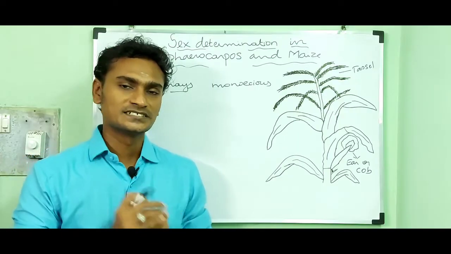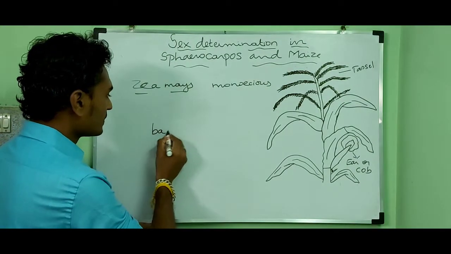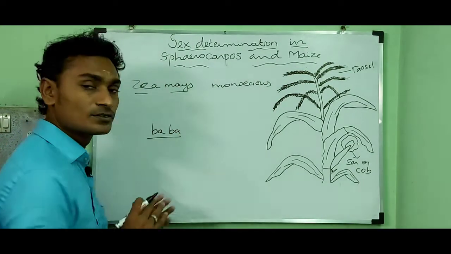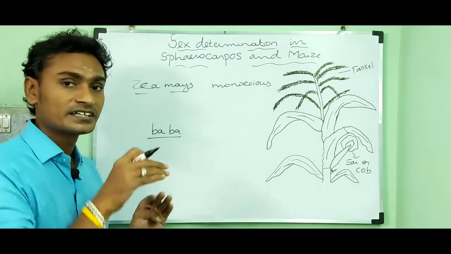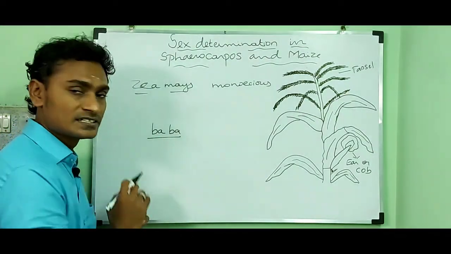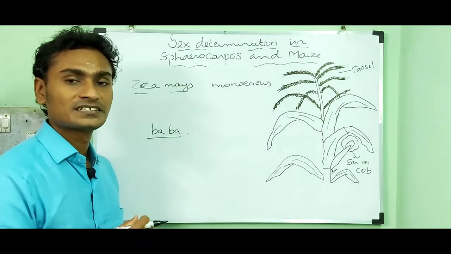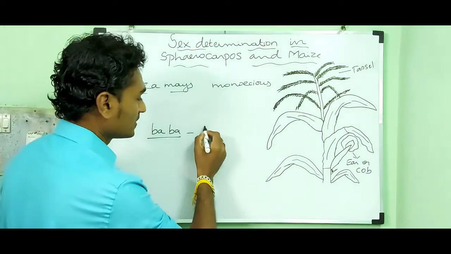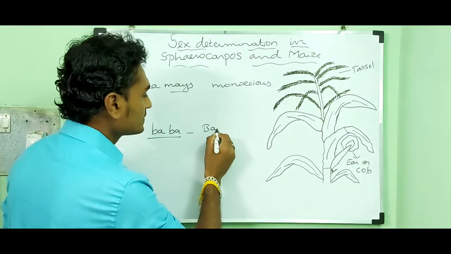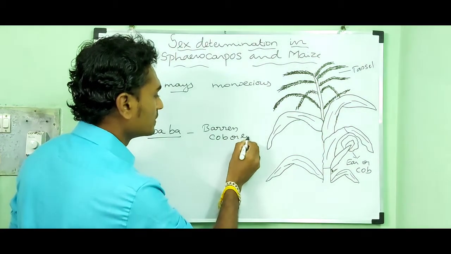For instance, a recessive gene in homozygous condition, these are all recessive genes in homozygous recessive condition, which makes the female floret barren cob or ear.